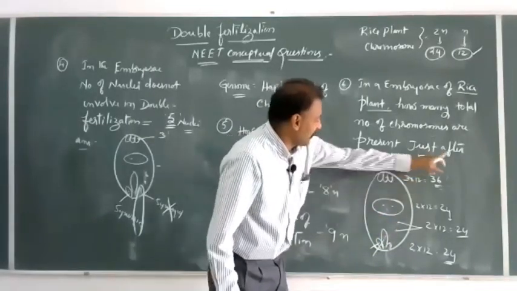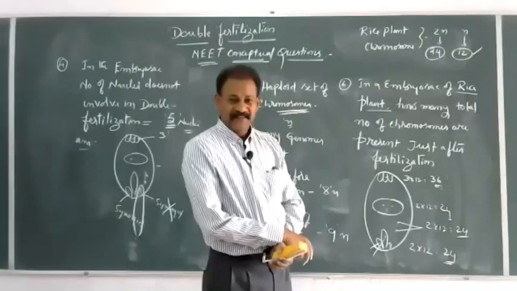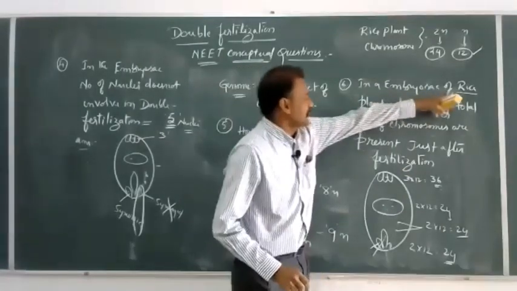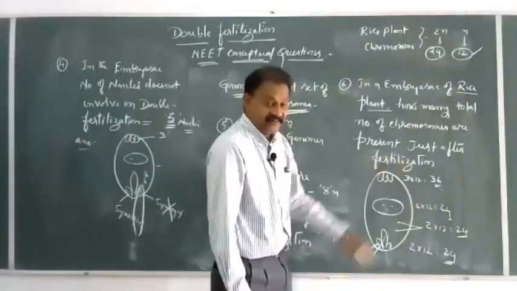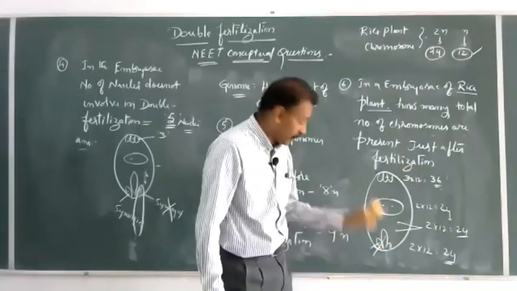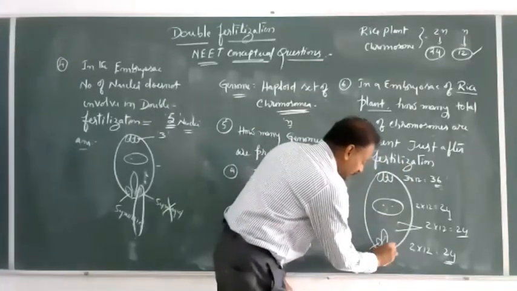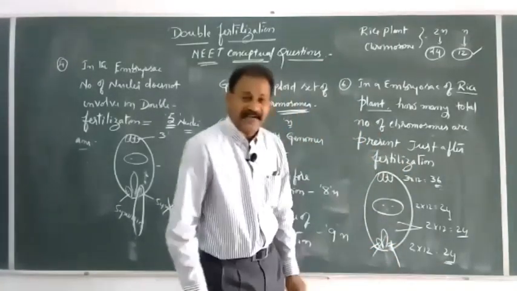So just after fertilization, in an embryo sac of rice plant, what is missing here? Only one synergid is missing. So one haploid set.